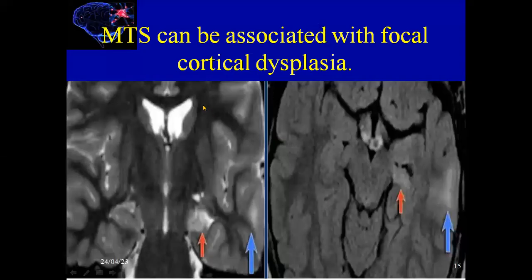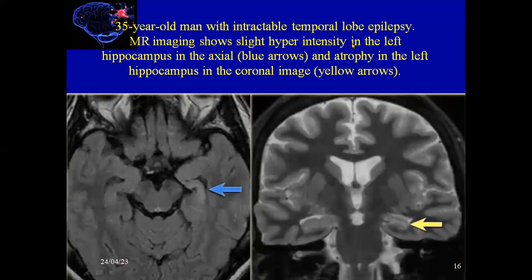So here is the MTS with cortical dysplasia. Here is MTS, as we see here. This is an atrophied hippocampus, and here is the FCD, or focal cortical dysplasia, in this patient.